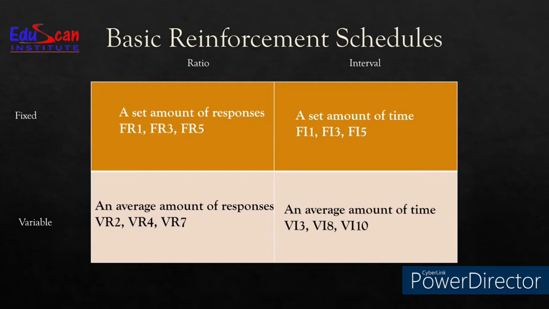So if 3 intervals are taken, 3 plus 2 plus 4 is 9 divided by 3, that makes it VI3. So an average amount of time talks about the basic reinforcement. So once as an RBT aspirant you understand the concept of ratio and interval and fixed and variable, success is bound to be there. So now let's try understanding each one of it in detail.